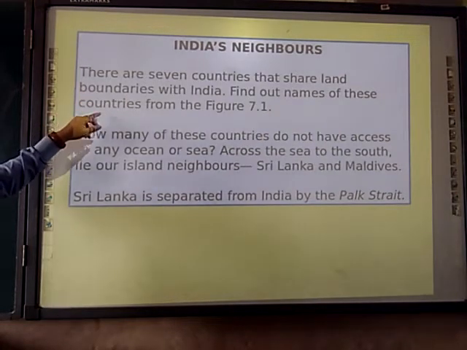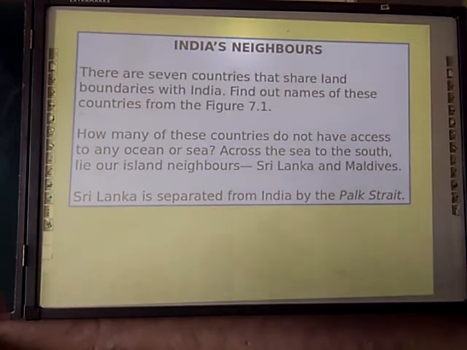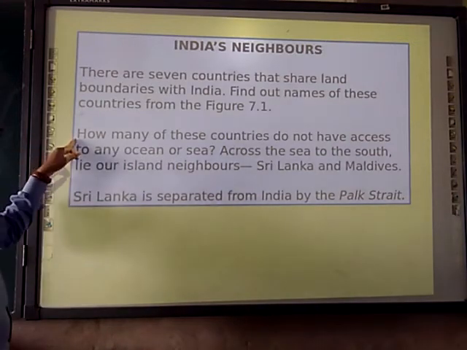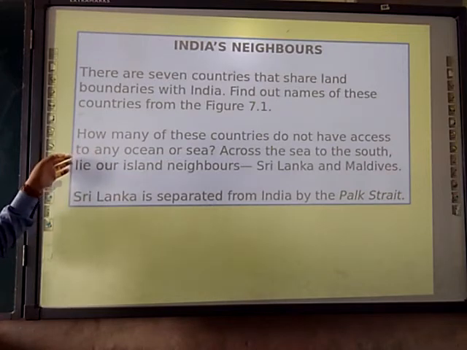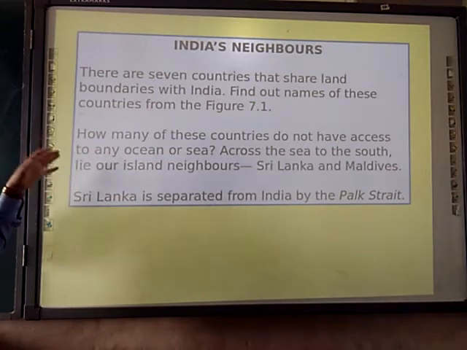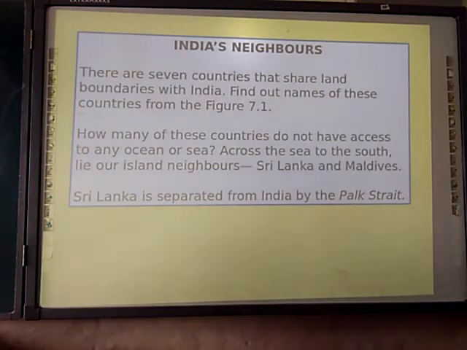Find out the names of the countries from figure number 7.1 which I have shown you. How many of these countries do not have access to any ocean or sea? That you have to see here. And next, Sri Lanka is separated from India by the Palk Strait.